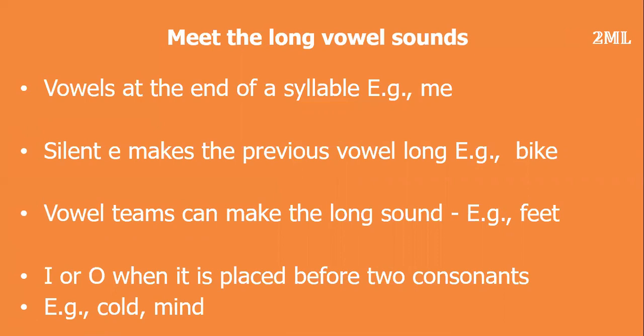Silent E makes the previous vowel long. Look at this word bike, B-I-K-E. E is silent, hence the vowel I is long. Bike, bike.